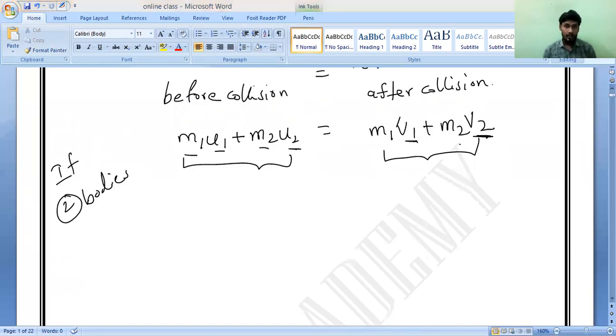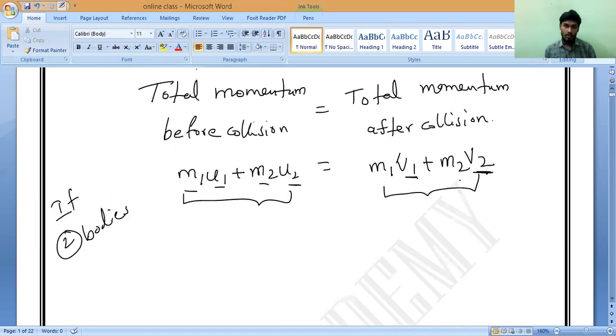Correct? Yes or no? When two bodies, or even more than that, act upon each other, their total momentum remains constant, if no external forces are acting. That is what we call the law of conservation of momentum. I have taught you the derivation also. Is there any doubt in the derivation part? Have you seen it, Pradosh? Yes or no? That is what we have studied. Correct? So this is the law of conservation of momentum.